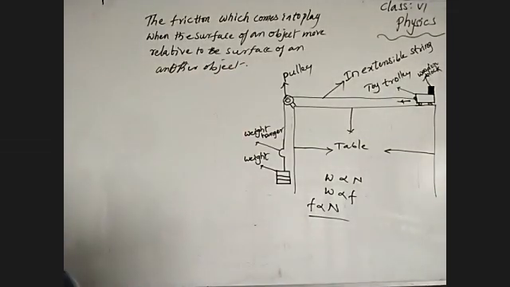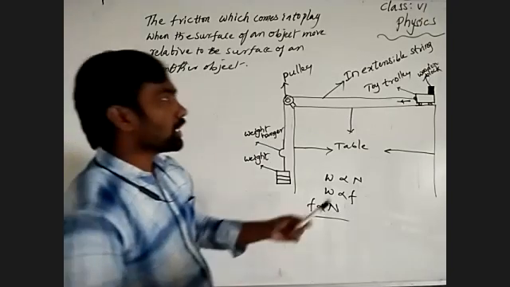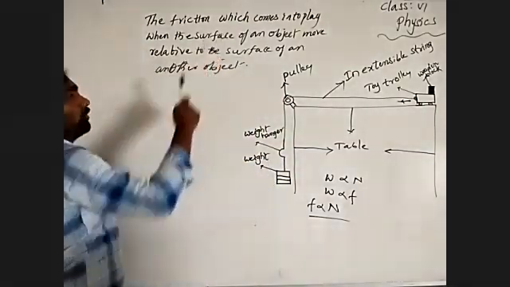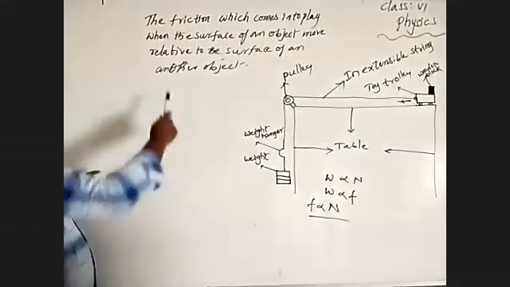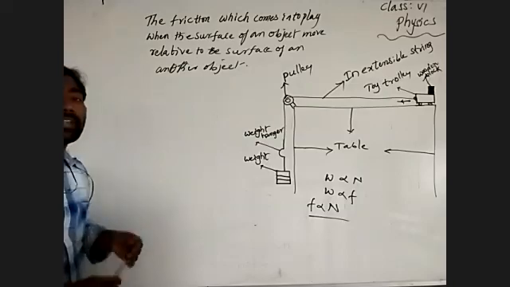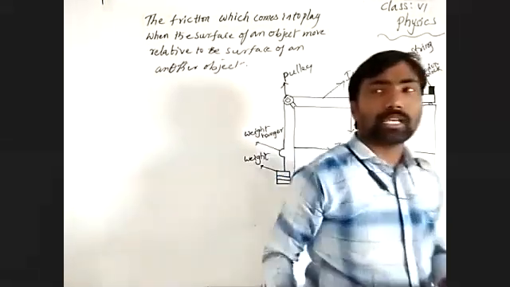The friction which comes into play is acting between two surfaces, the toy trolley and the wheels. See, when the surface of an object moves relative to the surface of another object. Before, we observed the book moving over the surface of a table.